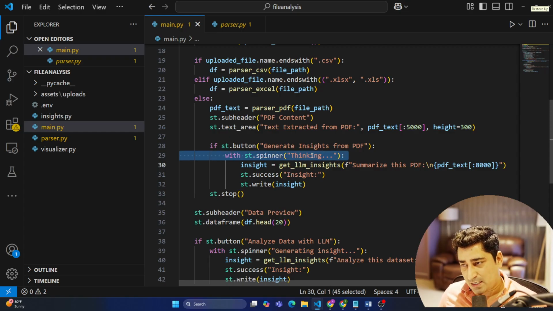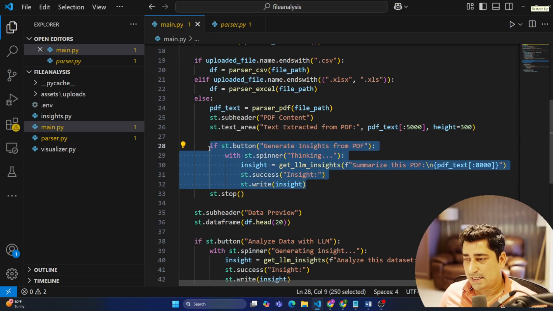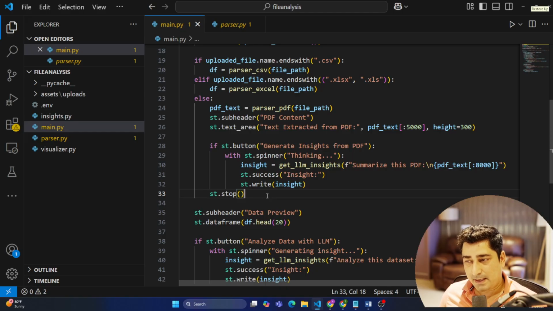This is just text I'm showing, no operations as such. Then it is going to send all of that data to my LLM, and once it gets the insights, it is going to show them in case of a PDF file.